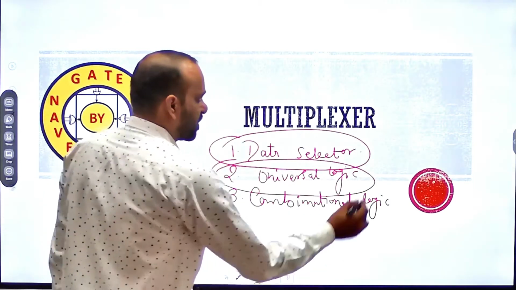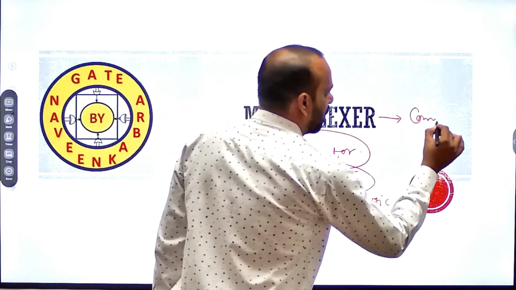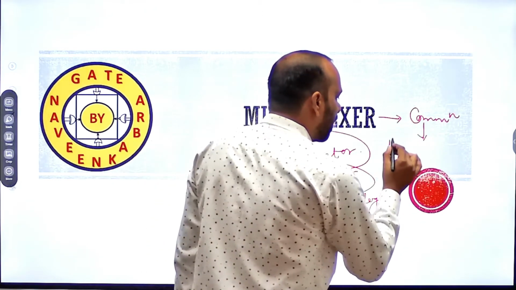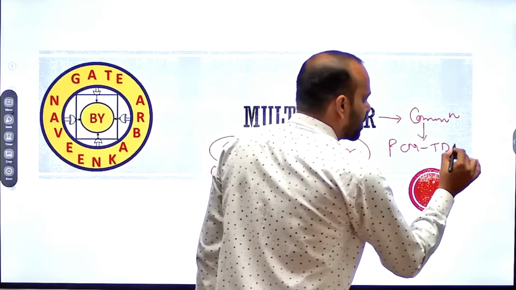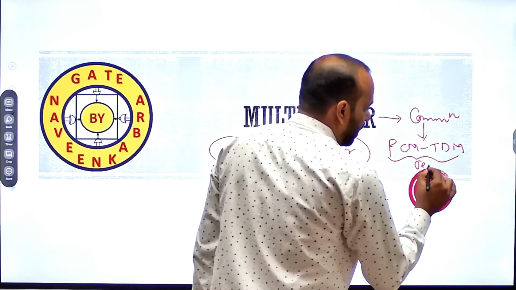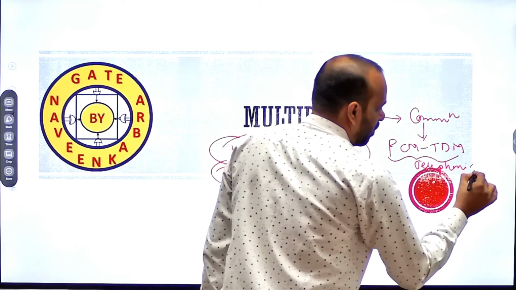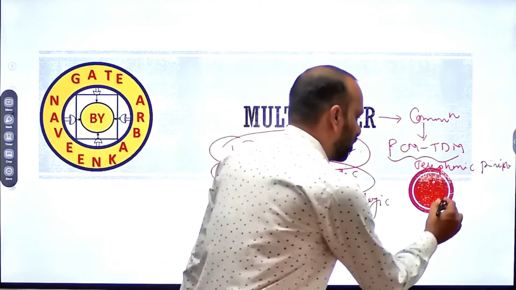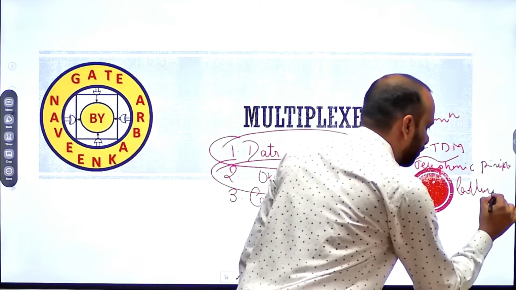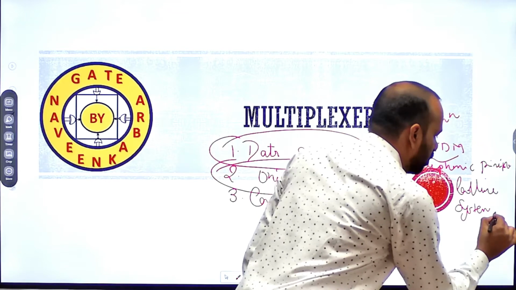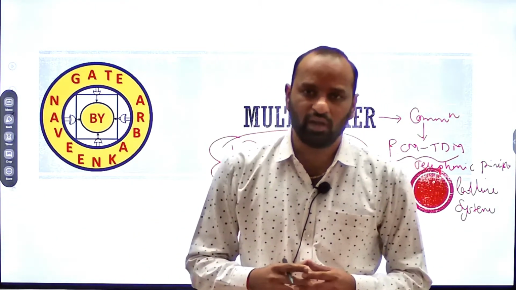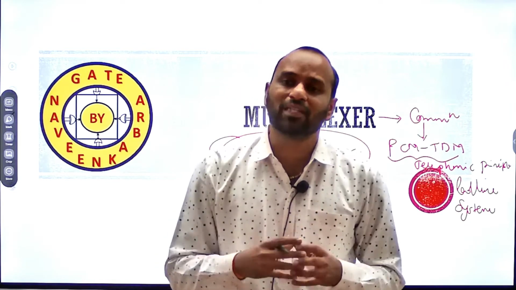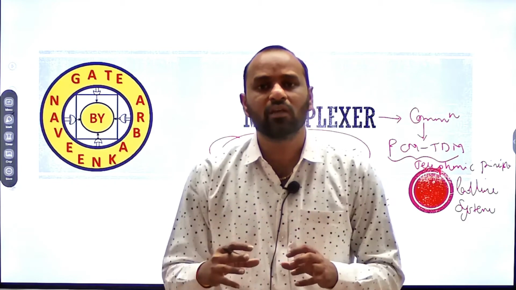The practical examples of multiplexers are used inside communication. In communication, when we talk about a PCM TDM system, which is the basic principle of a telephone or landline system, to perform voice transmission using PCM TDM systems, the multiplexers and demultiplexers are major units.